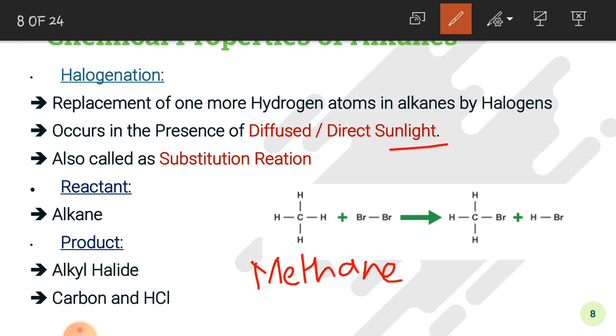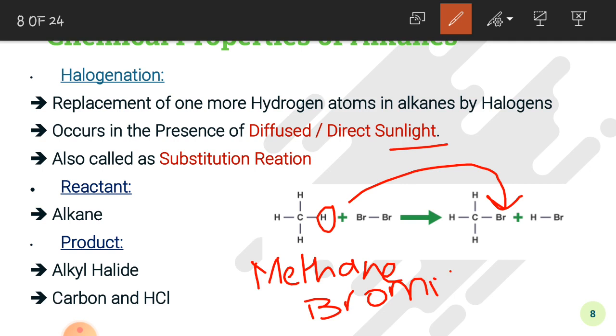When this methane reacts with a molecule of bromine, one of the hydrogen atoms in the methane gets replaced by the bromine atom. Since the bromine atom is replacing a hydrogen atom in an alkane, this reaction is called halogenation. It may also be called bromination.